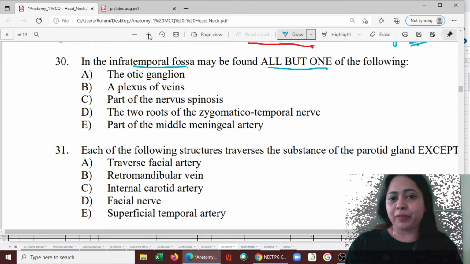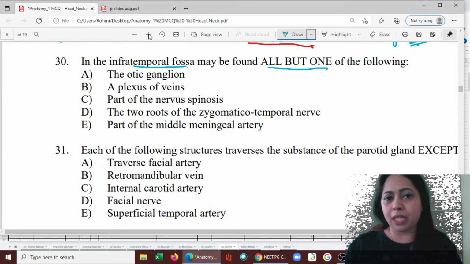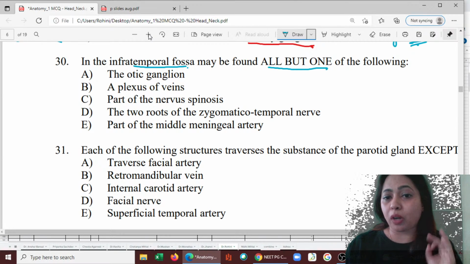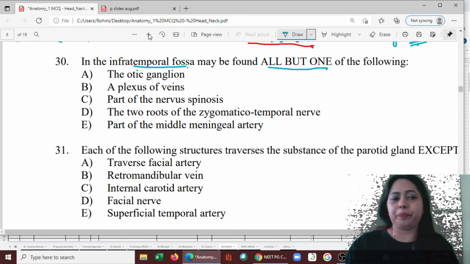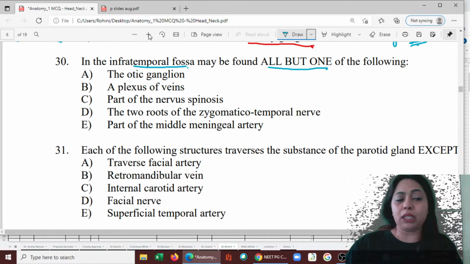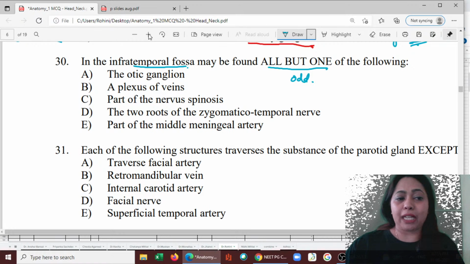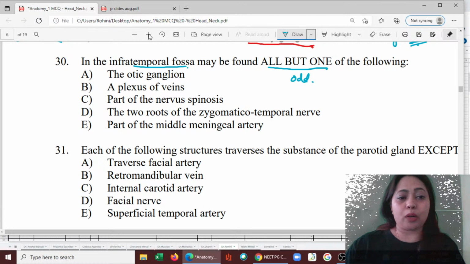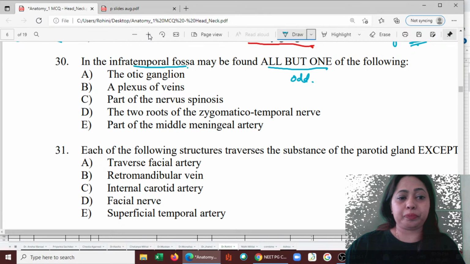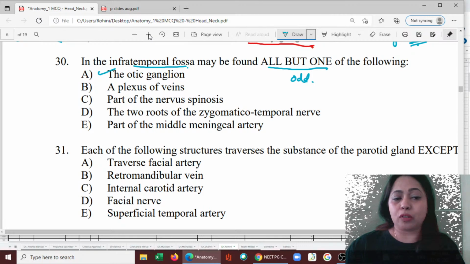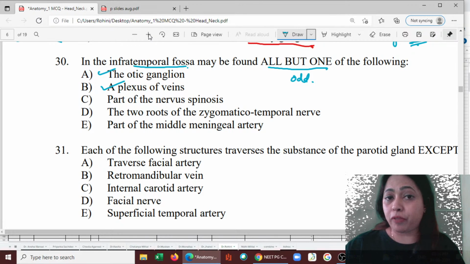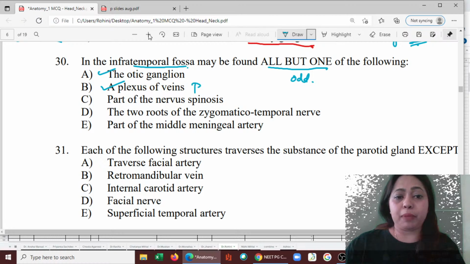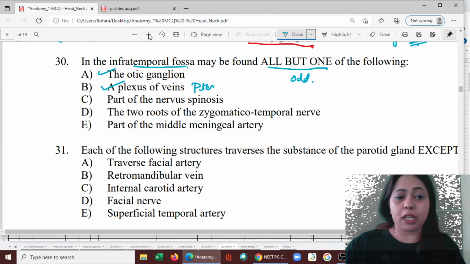All but one. So they say that in the infratemporal fossa, everything is there except one thing. What is that one thing that is not there? We have to pick. So you have to pick the odd one out. So otic ganglion, is it there? It's there. Plexus of veins, yes, pterygoid plexus of veins is present.